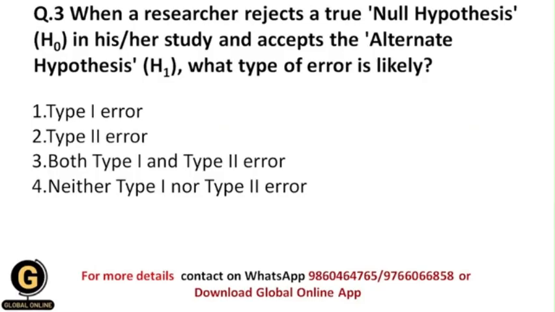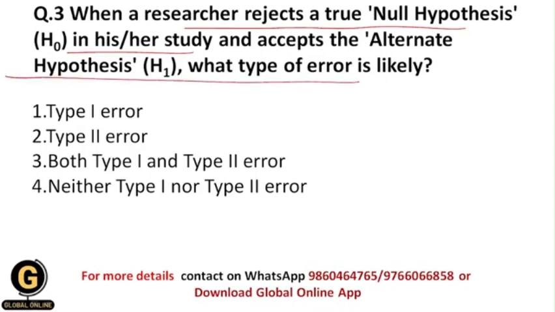When a researcher rejects a true null hypothesis in his or her study and accepts the alternative hypothesis, what type of error is likely? So whenever a researcher rejects a true null hypothesis and accepts the alternate hypothesis, what type of error will occur?